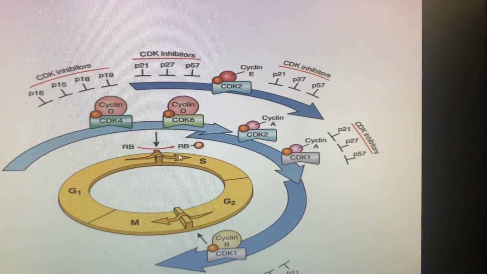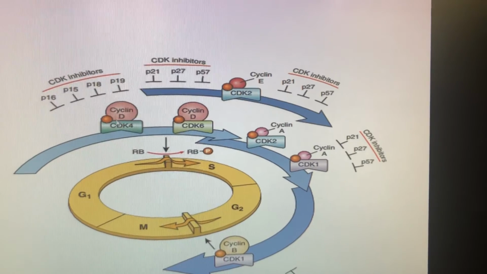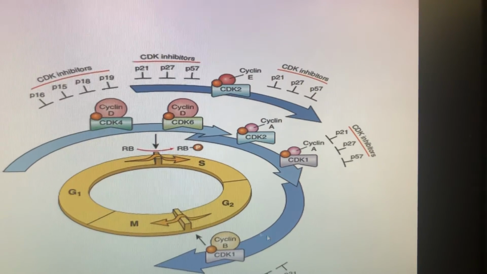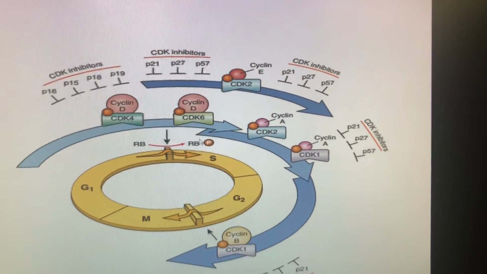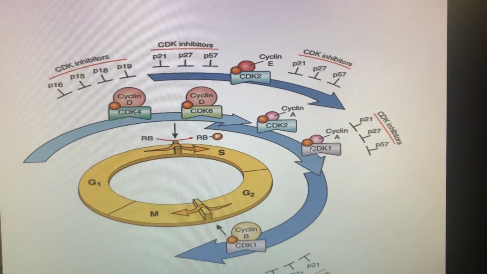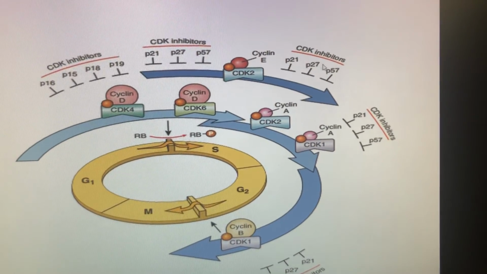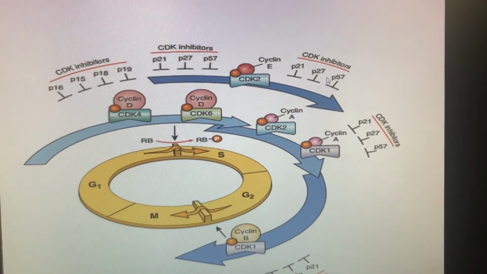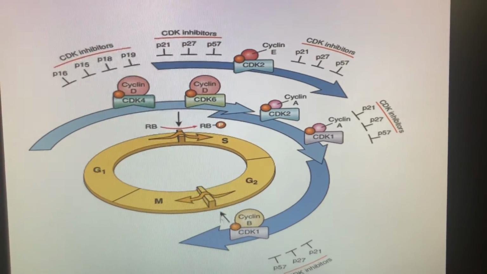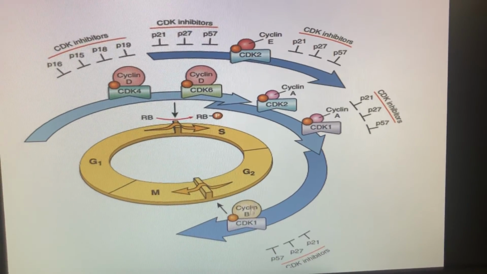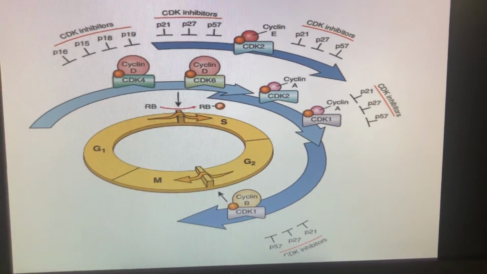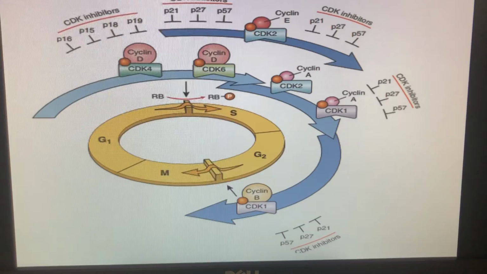So the G1 to S is regulated by cyclin D, CDK4, CDK6 and cyclin E, CDK2. The next phase, that is the S phase, the active cyclin is cyclin A with CDK1 and 2, and this is again inhibited by the same set of non-specific CDK inhibitors, whereas the G2 to M interface is regulated by the cyclin B CDK1 complex and the non-specific inhibitors P21, P27 and P57.